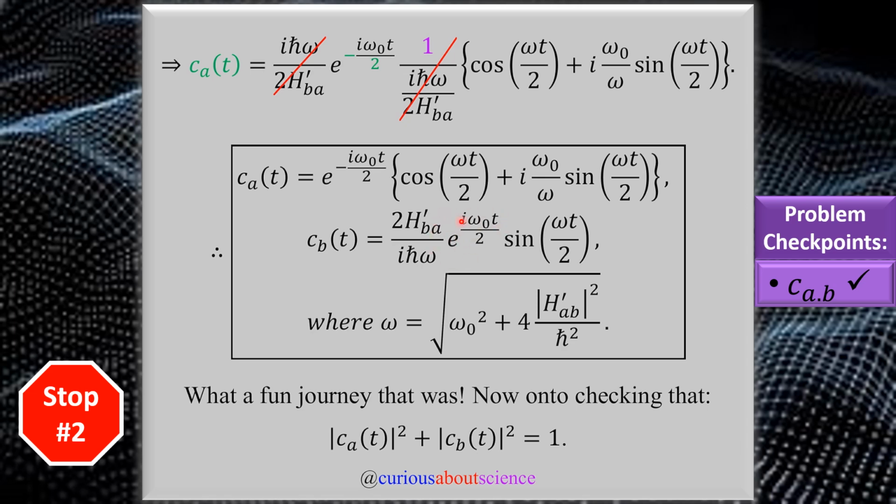That's this exponential here. Omega naught was the difference of energy states over h bar. Okay, so we're trying to use these coefficients and tell you that because of the change in energy, the coefficients modified themselves, and that's what we have in the time dependent part. But again, we should still have a normalization condition that holds because we want conservation of probability. So let's double check this statement here and we'll be good to go.